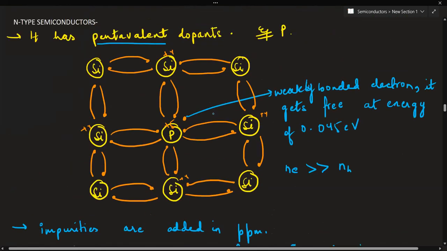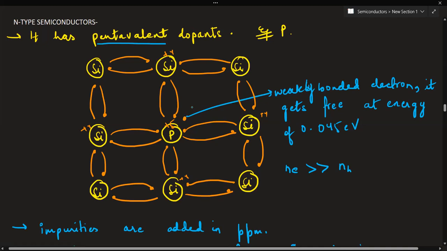Initially, this atom will contribute this extra electron, and when the thermal energy is greater, when the electron has gone to the conduction band, then this will be converted into a positive, that is hole.